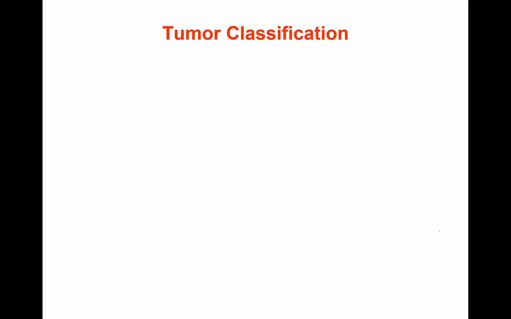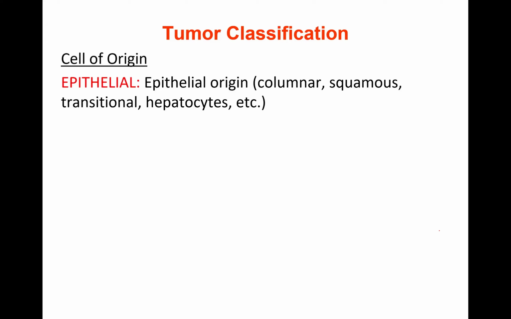Tumor classification: we classify the tumors on the basis of cell of origin, that is epithelial, right? Epithelial cells, for example, columnar epithelial cells, squamous cells, transitional cells, hepatocytes, renal cells, come under the heading of epithelial cells.